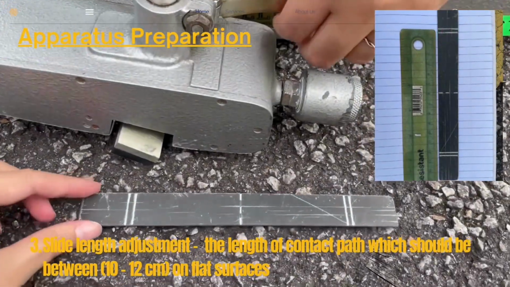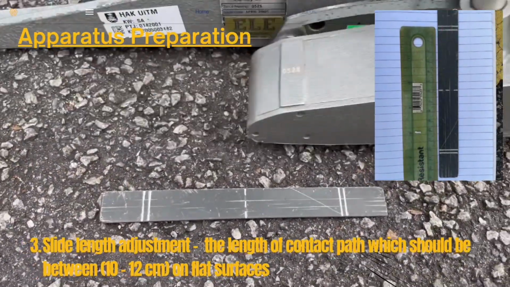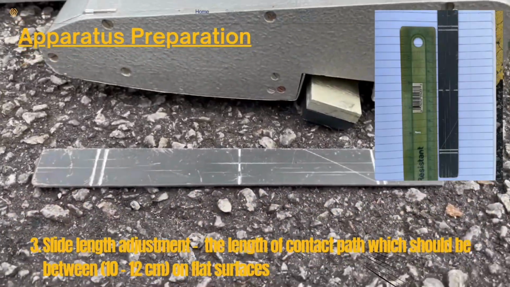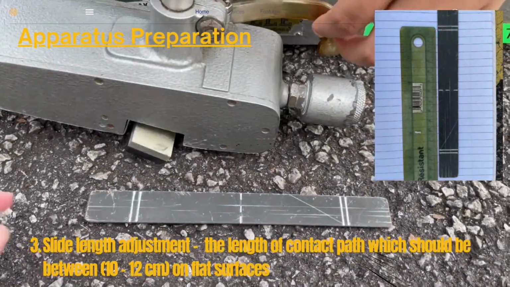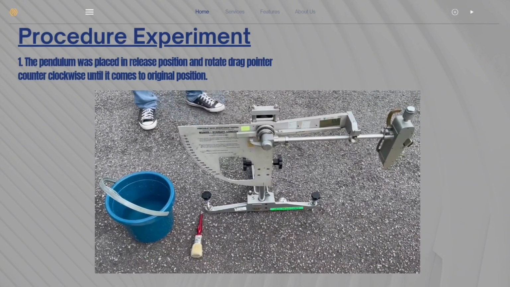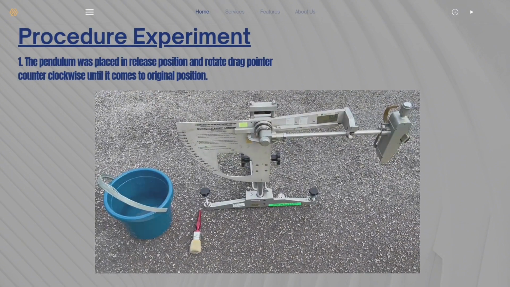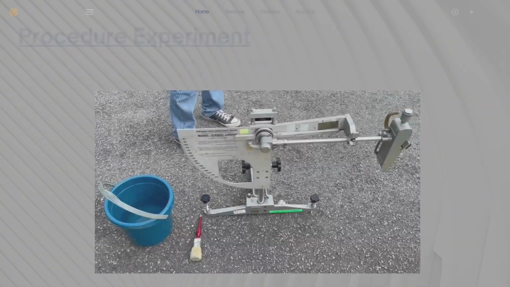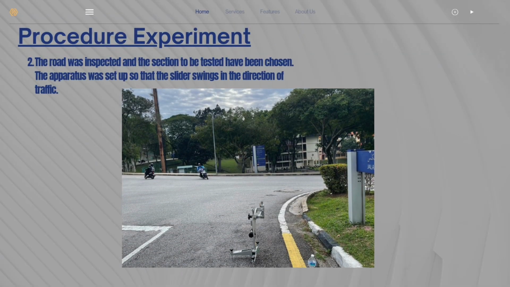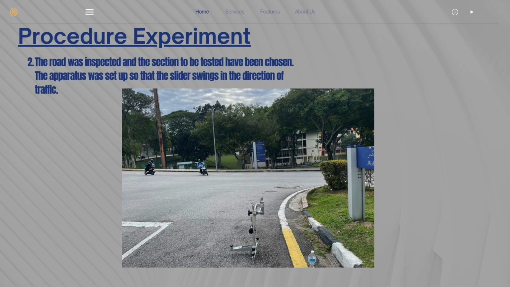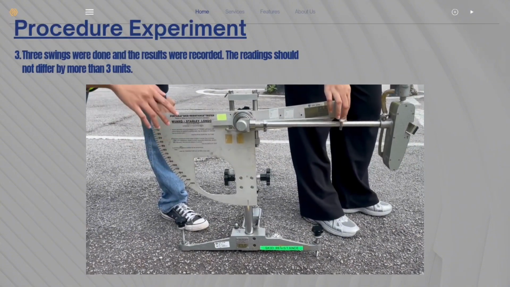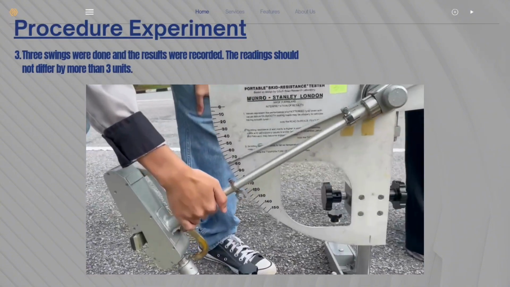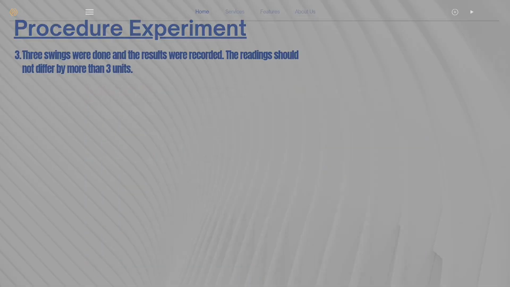For the slide length adjustment, the required contact path length was between 10 to 12 centimeters, measured from trailing edge to trailing edge of the rubber slider on a flat surface. To begin the test, the pendulum was placed in the release position and the drag pointer was rotated counterclockwise back to its original position. The road surface was inspected and a suitable test section was selected. The apparatus was positioned so that the pendulum swings in the direction of traffic. 3 valid swings were then performed and the skid resistance readings were recorded. The readings were required to not differ by more than 3 units to ensure consistency.